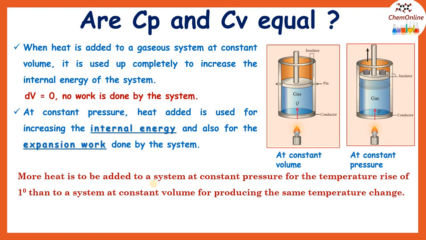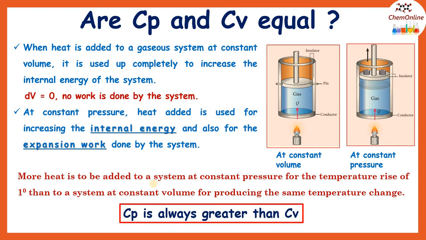So here, in order to produce the temperature change of 1 degree, we will have to apply more heat to a system at constant pressure, because that is used for increasing the internal energy as well as for doing the expansion work. Whereas for a system at constant volume, the entire heat is used for increasing the internal energy or increasing the temperature. That means the heat capacity at constant pressure will always be greater than the heat capacity at constant volume, or we say Cp will be greater than Cv.